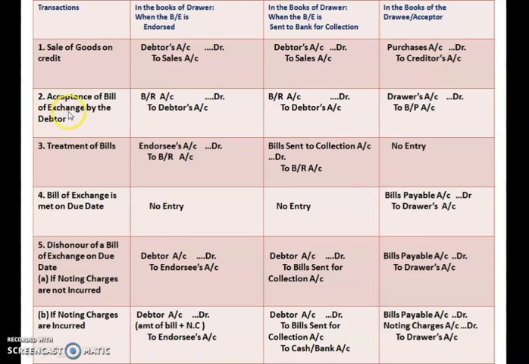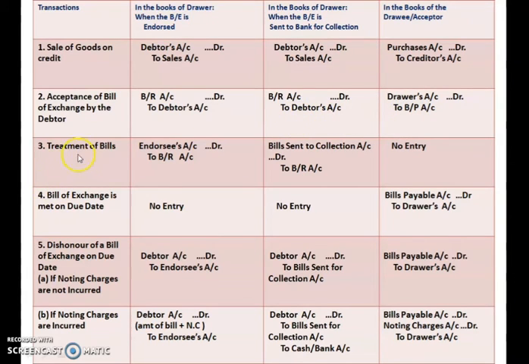Okay, when the bill is accepted by the drawee, what entry will we pass in the books of drawer when the bill is endorsed as well as when the bill is sent to collection? The same journal entry: bills receivable account debited to debtor account. In the books of drawee, what will be the entry? Drawee will be debited to bills payable account. For drawee it's bills payable, and for drawer it is bills receivable.